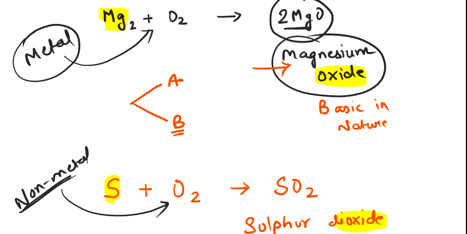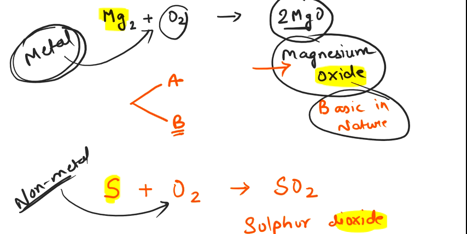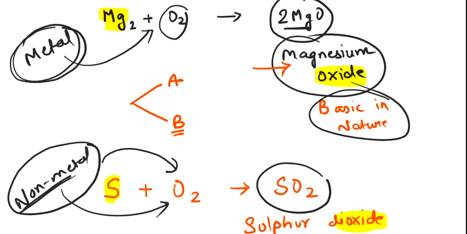So it really shows that if we combine either the metal or the non-metal with oxygen, we will definitely get the oxide. But there is one important observation other than this. When we combine metal with oxygen, the oxide we get is basic in nature. But if we combine non-metal with oxygen, our oxide is acidic in nature. Clear?